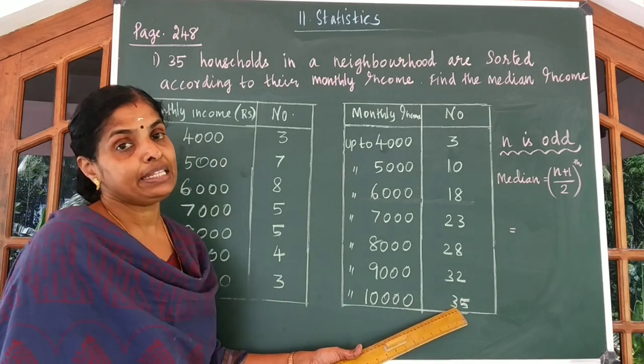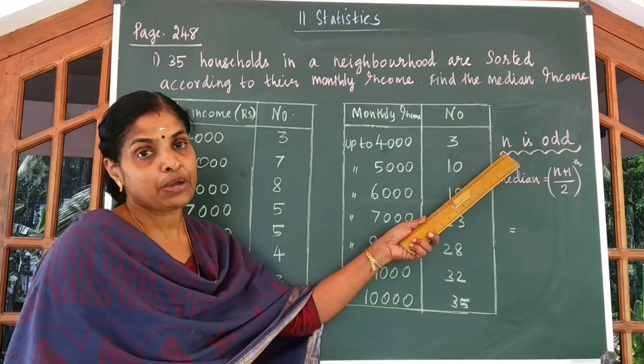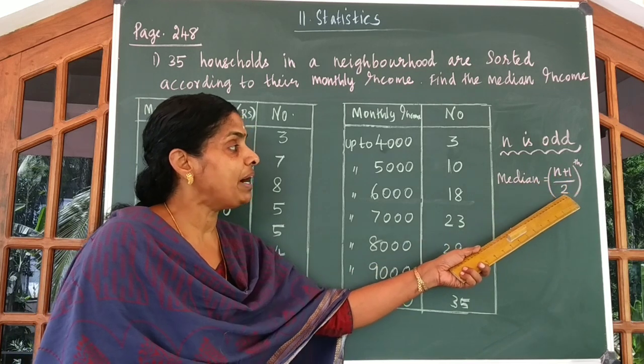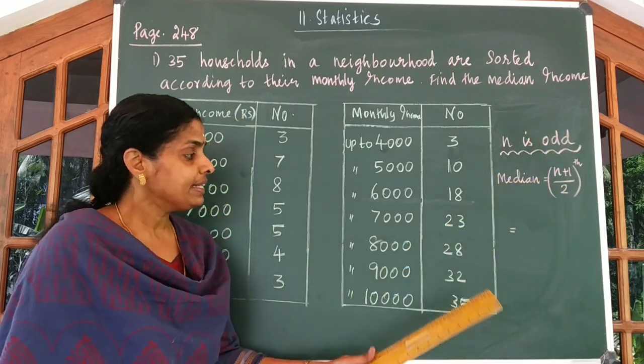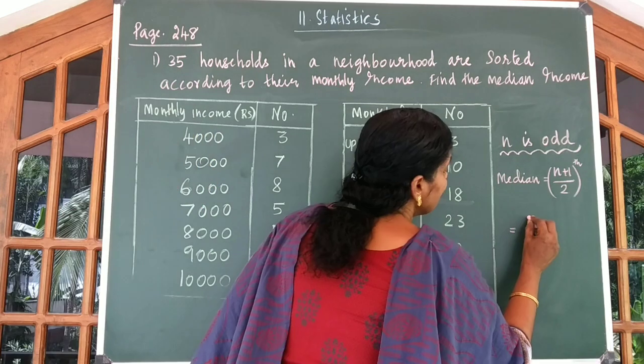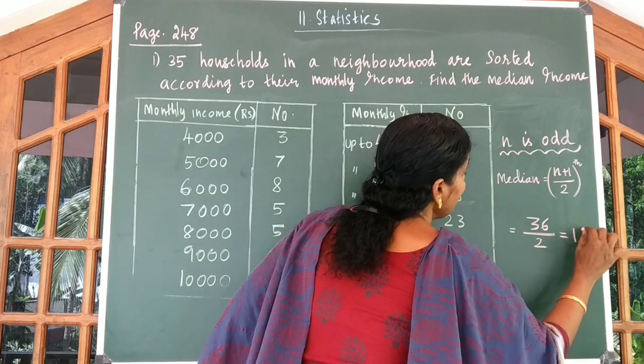Now to find the median, we know since n is odd, we use the formula median is equal to n plus 1 by 2th family. That is 35 plus 1 gives you 36. You get 36 divided by 2, that is equal to 18.